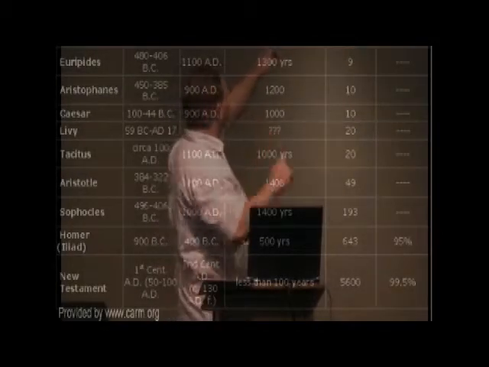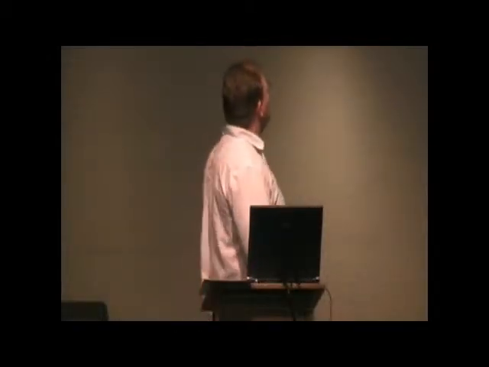And we're not even going to get into the Old Testament and all the fragments, just the actual complete testaments. Homer's Iliad, complete copies, they have 643. They're about 500 years apart; the newest manuscript they have is about 500 years after the original autograph, the original writing. It's about 95% accurate in everything that's written, and nobody doubts that the Iliad was written by Homer or what he was trying to say.